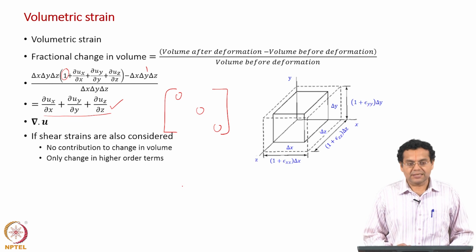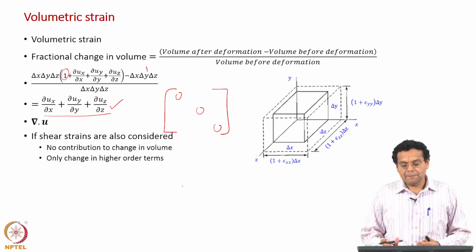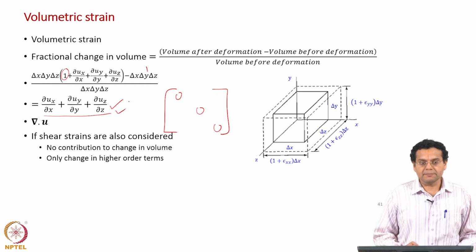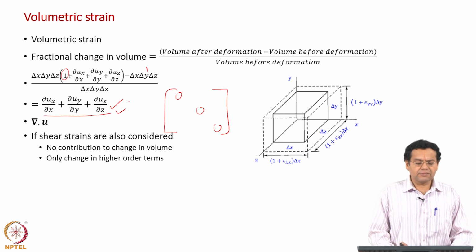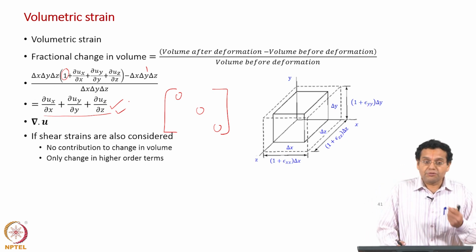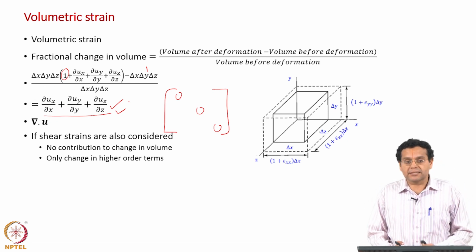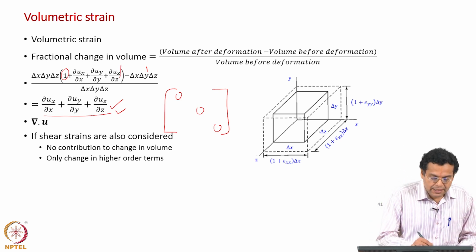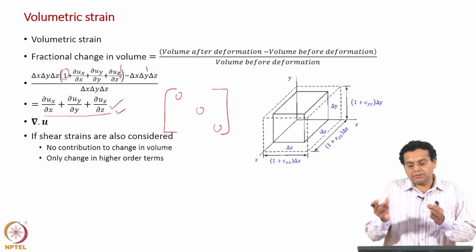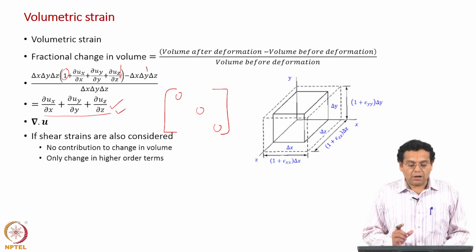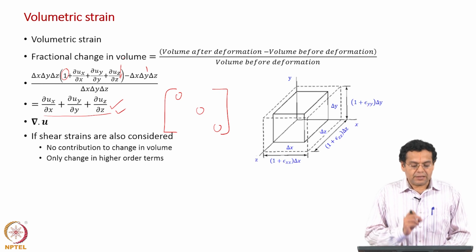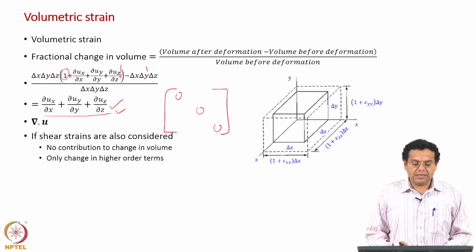If you include shear strains, meaning change in angle, the final result will still be the same, that is, the fractional change in volume will still be the same. The reason is you will have additional terms because of the change in angle, but all of them will be higher order terms only. That is why it will not contribute towards the final expression.